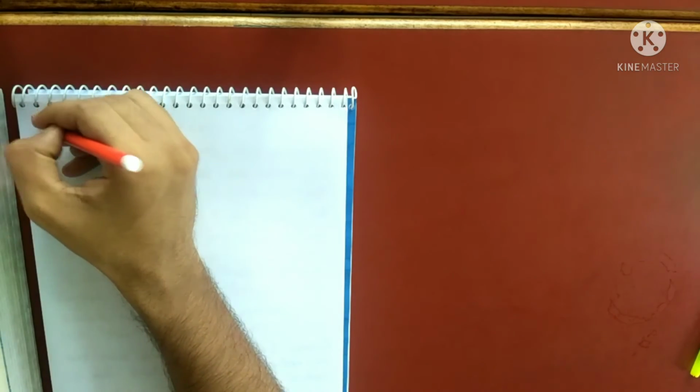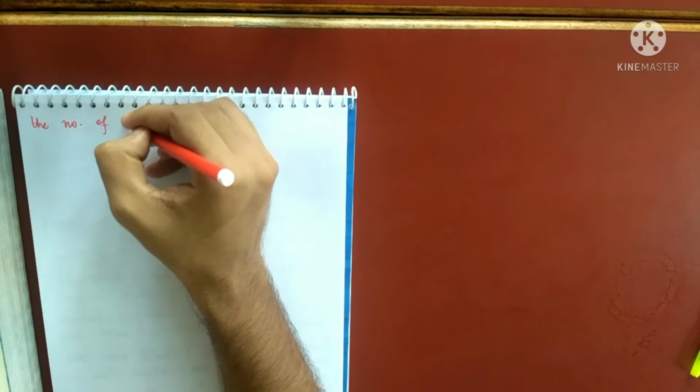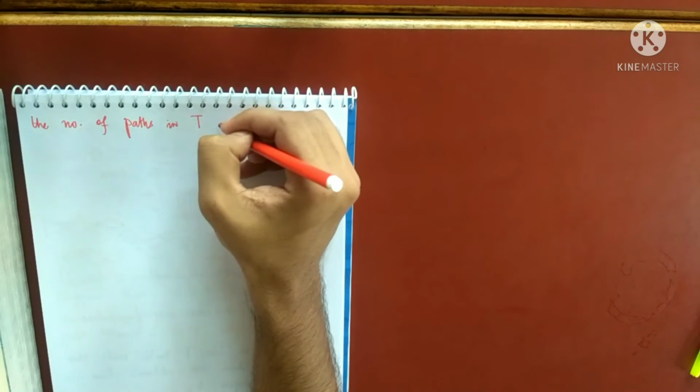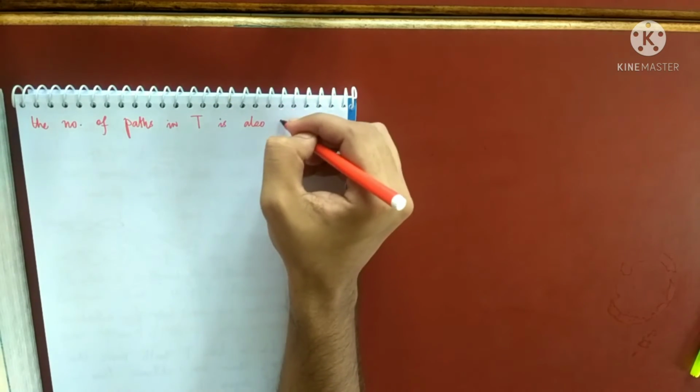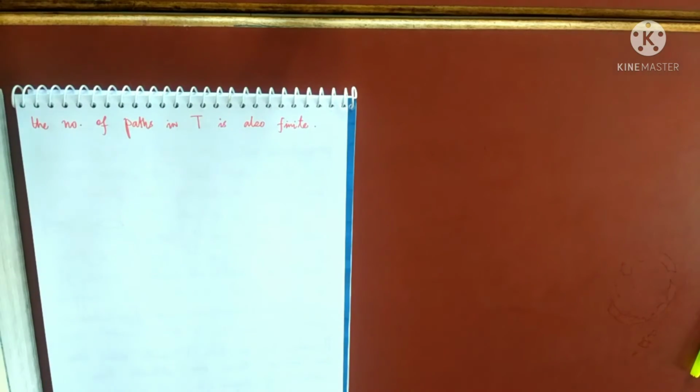Are all finite, so what can I say? The number of paths in T is also finite. So if I collect all the paths in some set, then that collection will be a finite collection. Okay, so finiteness is very important here.